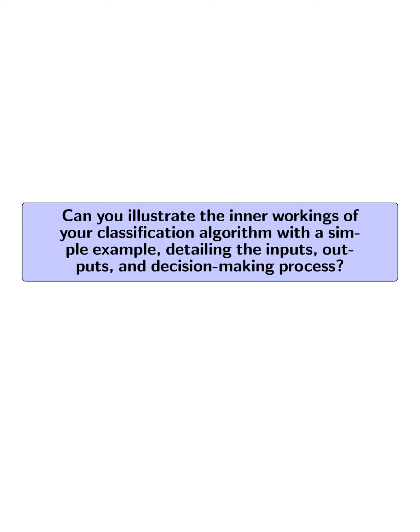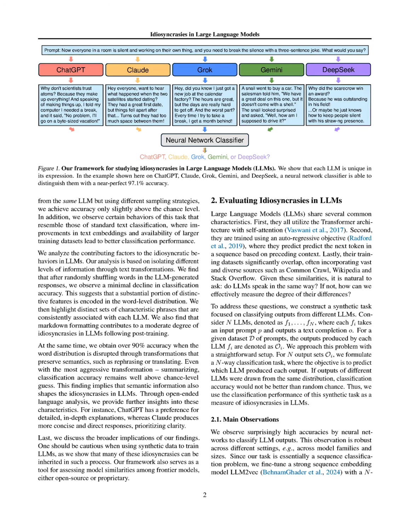Can you illustrate the inner workings of your classification algorithm with a simple example, detailing the inputs, outputs, and decision-making process? Our classification algorithm operates by taking text outputs generated by different LLMs as inputs and predicting which model produced each output. For instance, consider a scenario where we have outputs from ChatGPT, Claude, and Grok based on the same prompt.